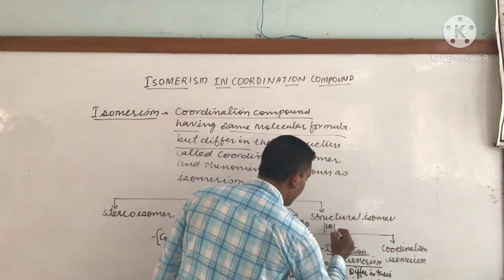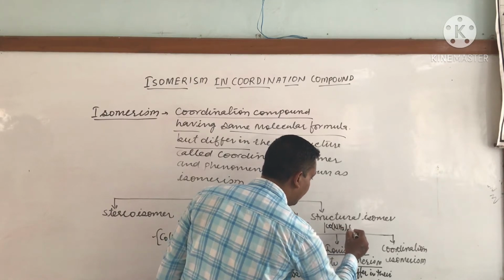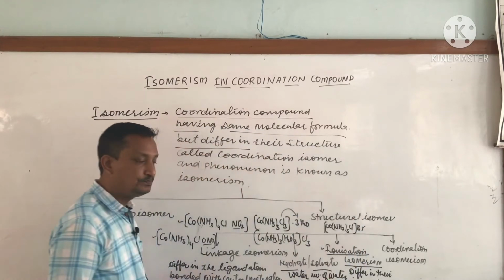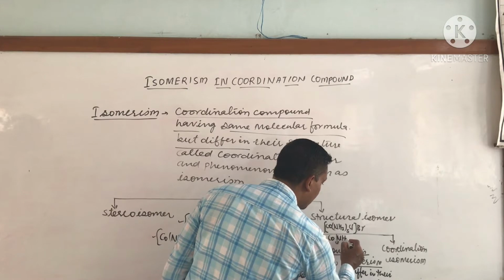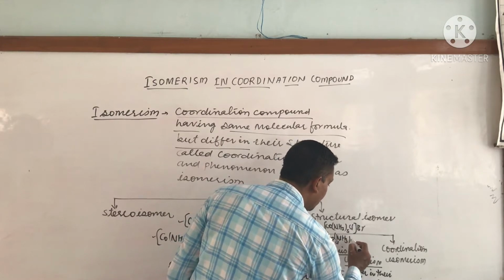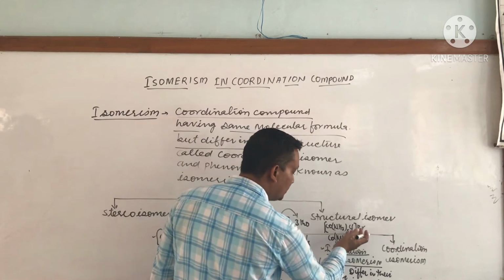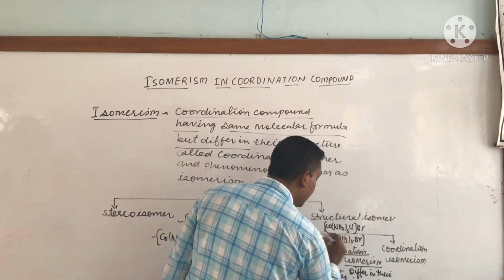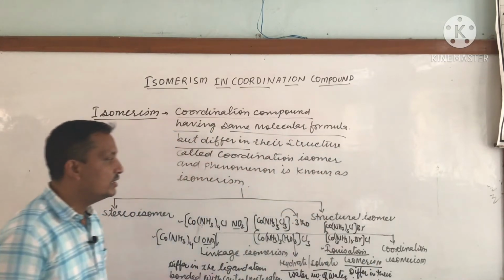How can we write the example? Suppose we are taking Co(NH3)5 Cl and Br. This is an example. And the second one is Co(NH3)5, where we just exchange Br and Cl. So in the second, Br would be in the coordination entity and Cl would be outside the coordination entity.